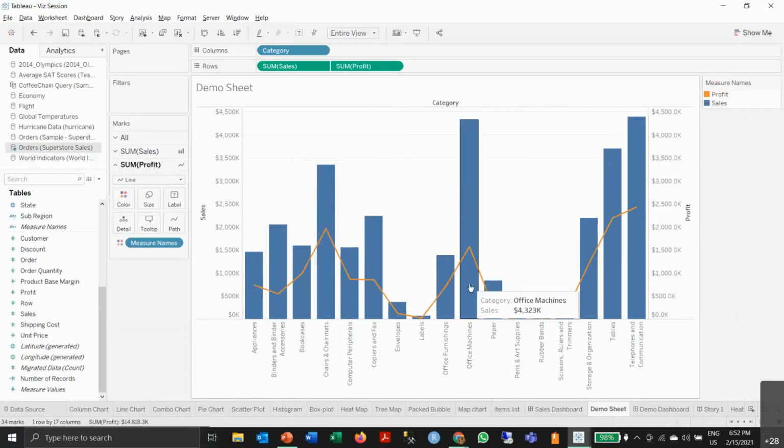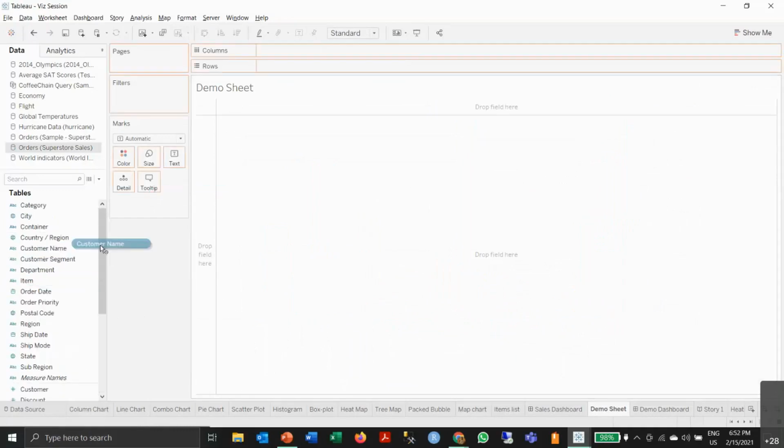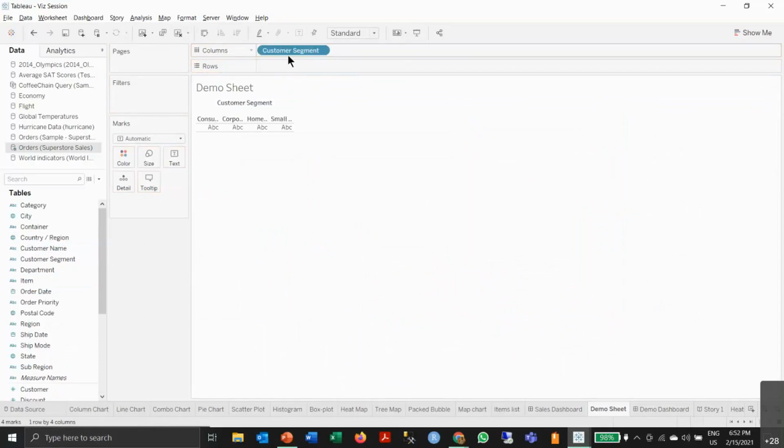So as you can see, for office machines there is significant sales, but there isn't as much profit. So again, you can answer questions accordingly. This is how you create a dual axis chart. I'll clear this out and move on to a pie chart. What a pie chart is, let's say I want to compare customer segment in columns, and what I want to do is color them by region.